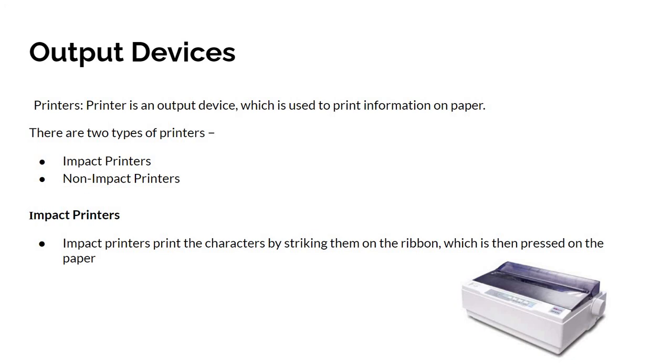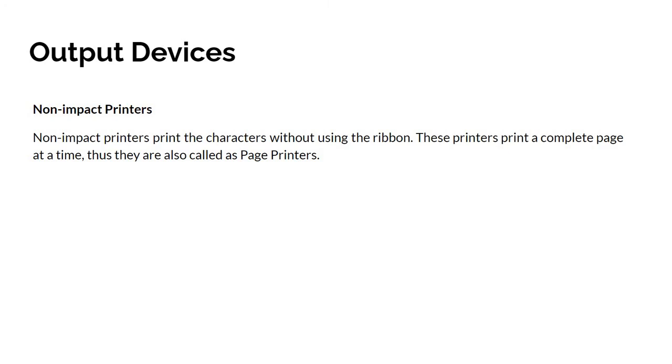There are two types of impact printers: character printer and line printer. And next one is non-impact printers. Non-impact printers print the characters without using the ribbon. These printers print a complete page at a time, thus they are also called page printers.